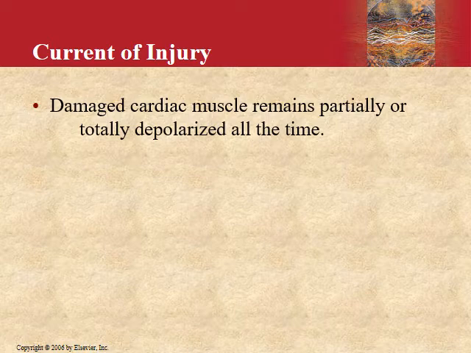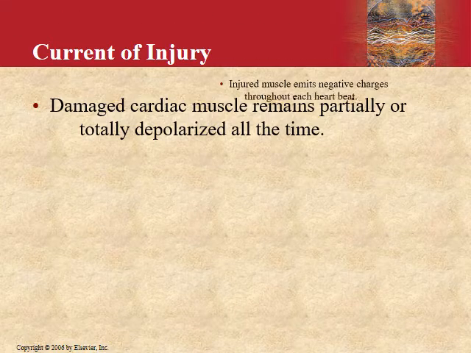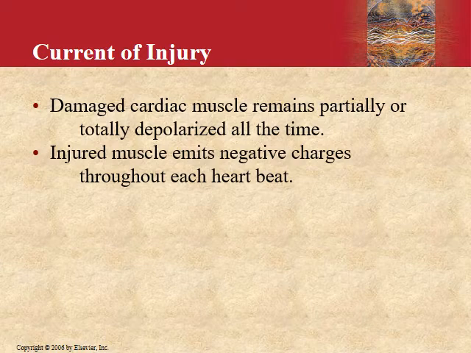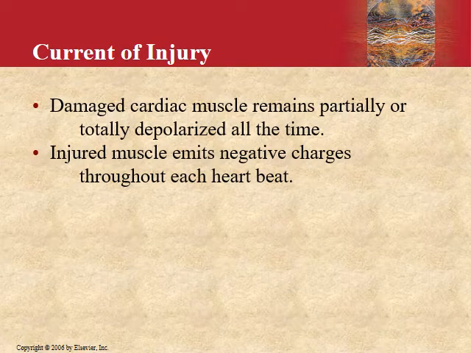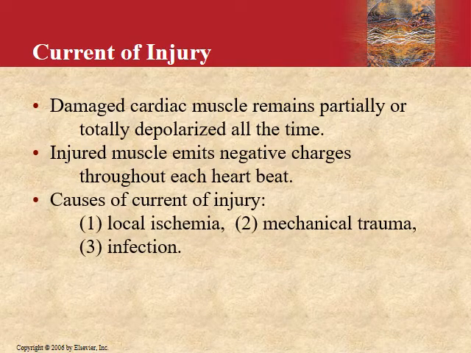Now the injured area has a tendency to accumulate cations, positive ions, and therefore emits negativity. They are usually depolarized all the time because of cation loading in this area. So the injured muscle emits negative charges throughout each heartbeat. What are the causes of current of injury? It can be local ischemia, mechanical trauma, or infection. It is important to note the current of injury on ECG.